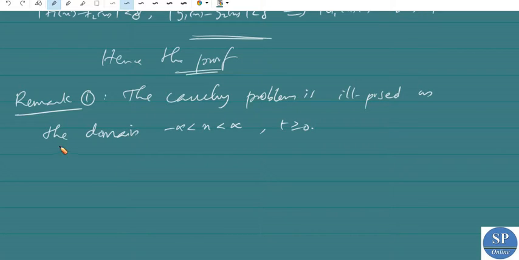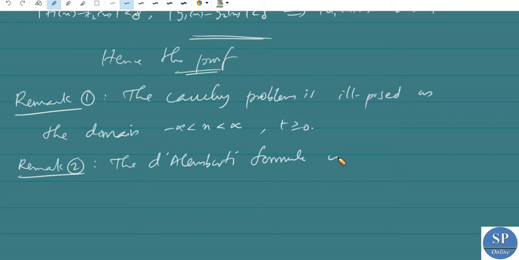So the Cauchy problem is in that case ill posed. Okay, now remark 2: D'Alembert's formula is also valid for minus infinity less than x less than infinity and −T less than or equal to t less than or equal to 0.